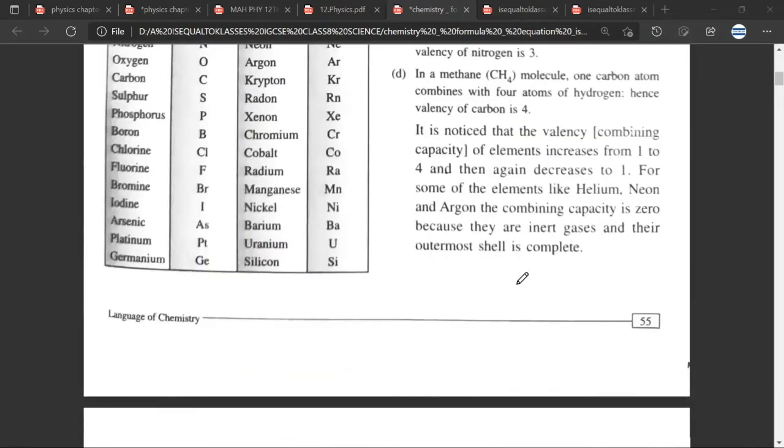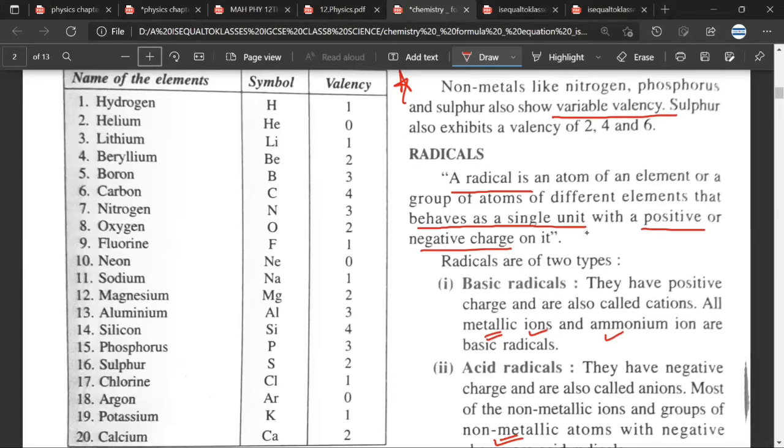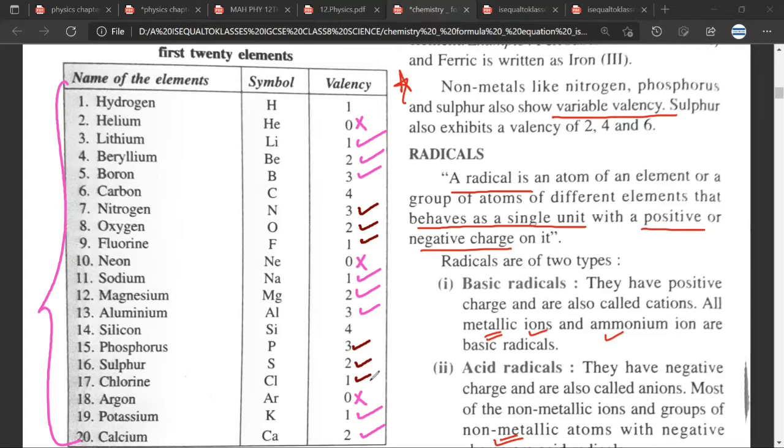So the first thing that you need to understand and remember is that we should be very clear about the valencies of the first 20 elements. Have you understood? Yes, sir. Lithium wants to give, beryllium wants to give, boron wants to give, sodium wants to give, magnesium wants to give, aluminum wants to give, potassium wants to give, calcium wants to give. So the valencies are obvious. Are you clear about this? Yes, sir. Helium doesn't want to give, neon doesn't want to give, argon doesn't want to give. So the valencies are 0. Are you clear about this? Yes. Nitrogen wants to take, oxygen wants to take, fluorine wants to take, phosphorus wants to take, sulfur wants to take, chlorine wants to take. Are you clear about this?